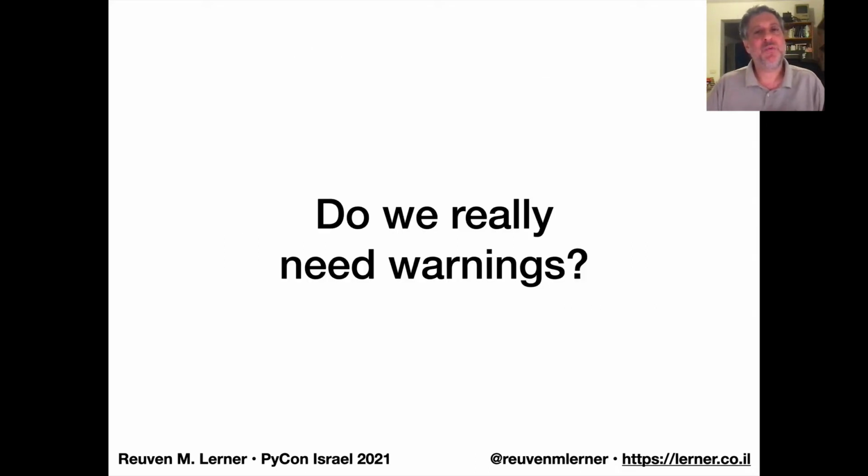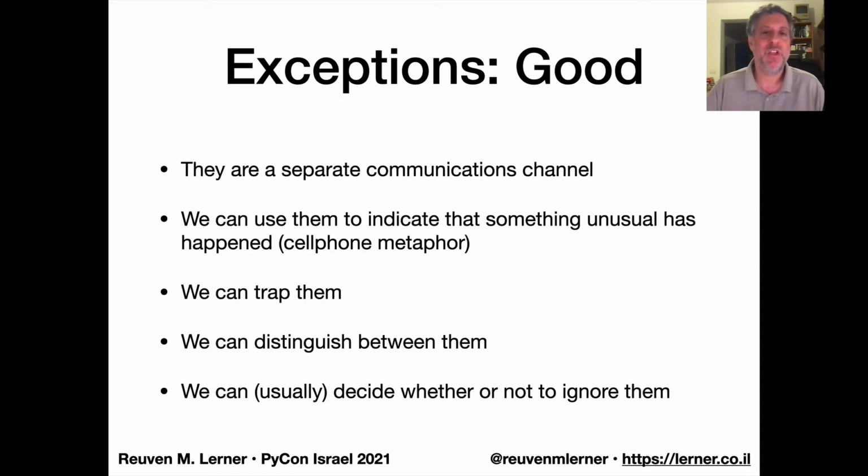But do we really need warnings? Maybe we could use some other mechanism that's already built into Python without creating something new. So one possibility would be exceptions. I mean, exceptions are a separate communications channel, and people often think about them as a way of finding errors, but it's not just errors. They really are a separate communications channel that we can't ignore.